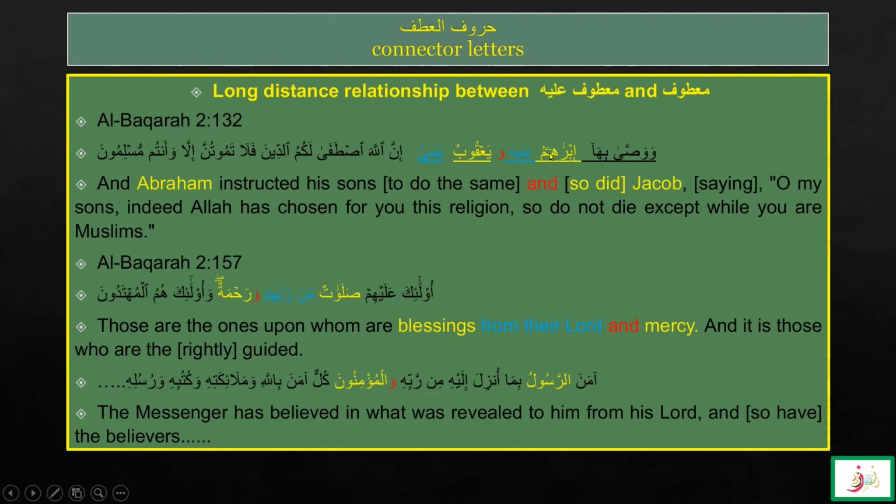Here you can see they both are connected with the harf of atf. This is in the state of rafa and this is in the state of rafa. But what is separating them? This idafa fragment between the matuf alayh and matuf. So here you can see the long distance. This is just a simple example to make you understand that they can have a long distance relationship.